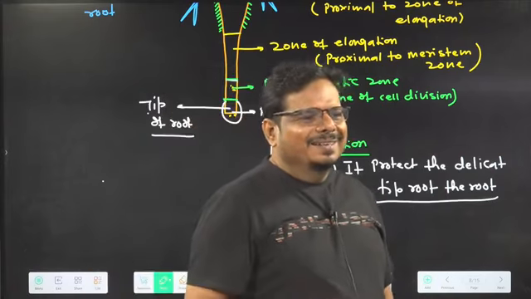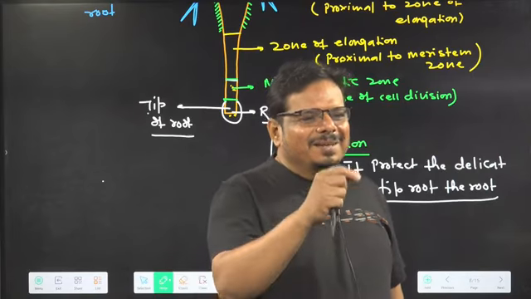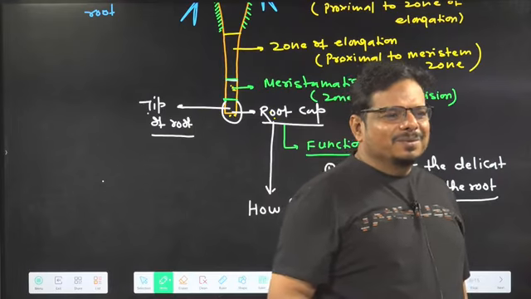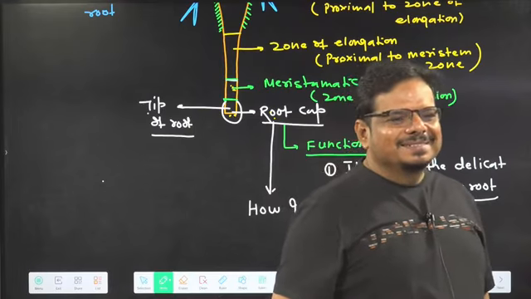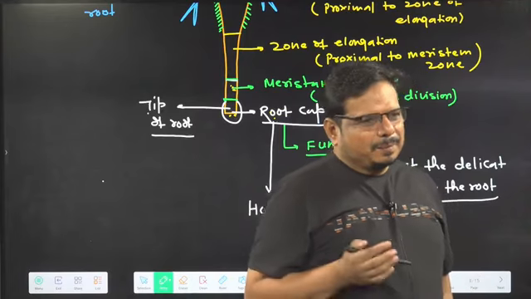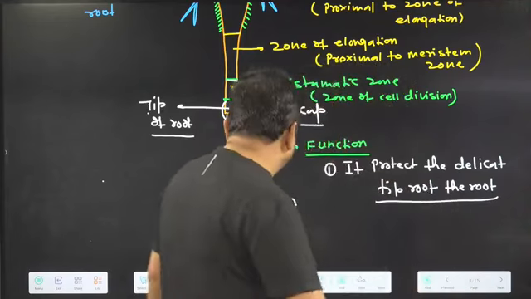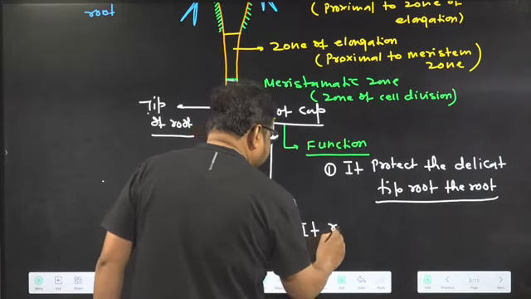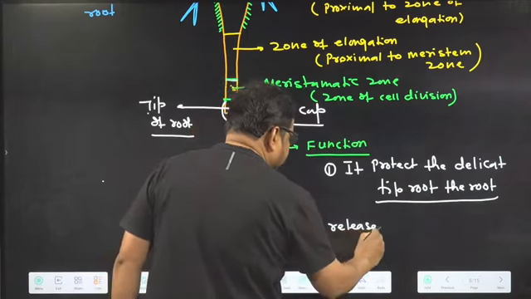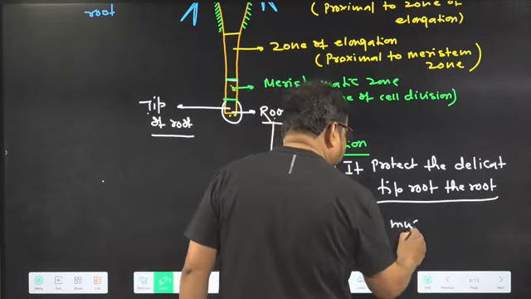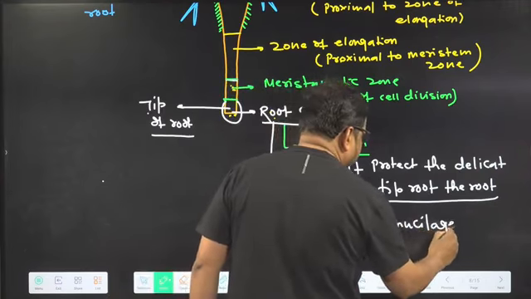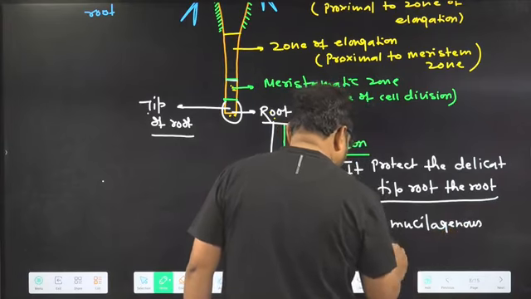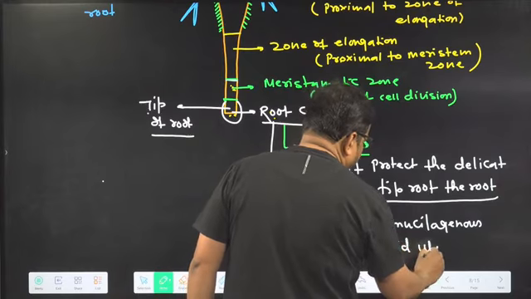It is a factual area; we are just trying to make it science. So one thing is that it releases mucilaginous fluid which lubricates the soil.